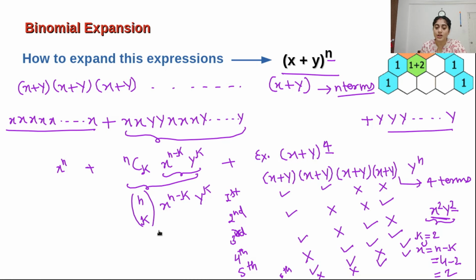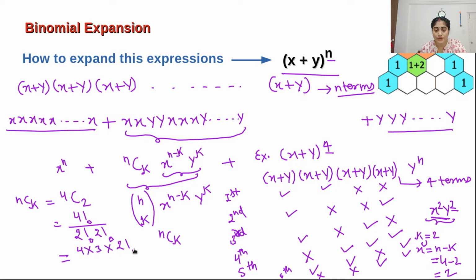So how have you chosen? You are choosing nCk, where k is 2. So I can write here nCk. Here there are 4 total terms and we are choosing k as 2. So it will be factorial 4 divided by factorial 2 and factorial (4 minus 2), that is 2 only, factorial 2. So this will be 4 into 3 into factorial 2, divided by factorial 2 into 2. You cancel out this and 2 times, so it will be 6. There are a total of 6 ways.